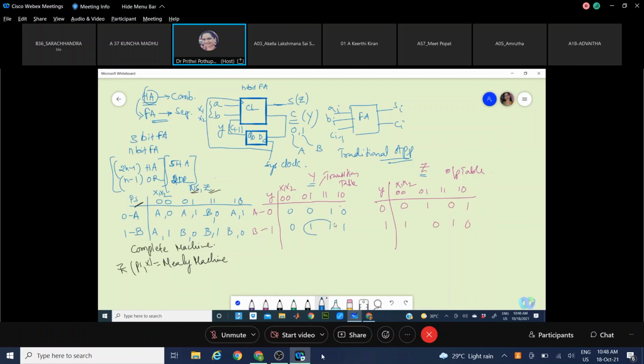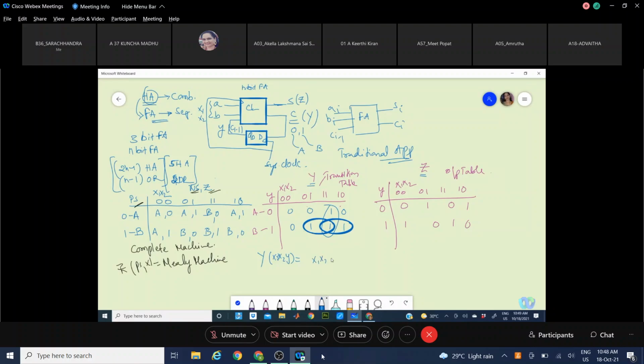So directly, I can take this as grouping of this. What is this equation? Now you are writing capital Y in terms of X1, X2, and Y. What is the equation?